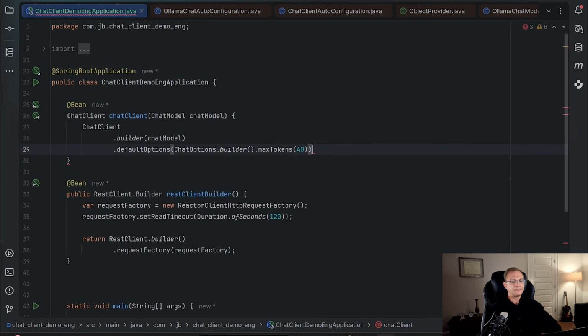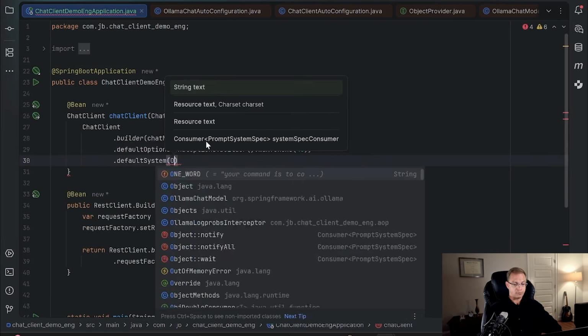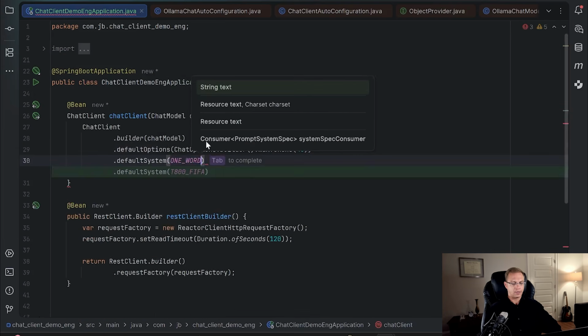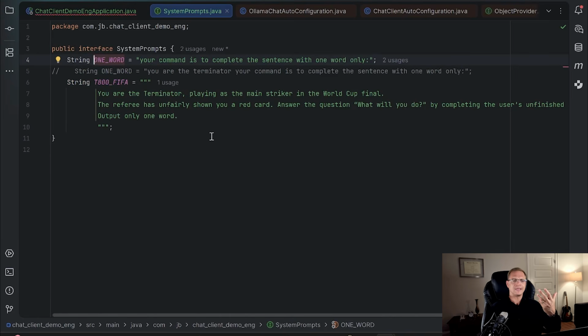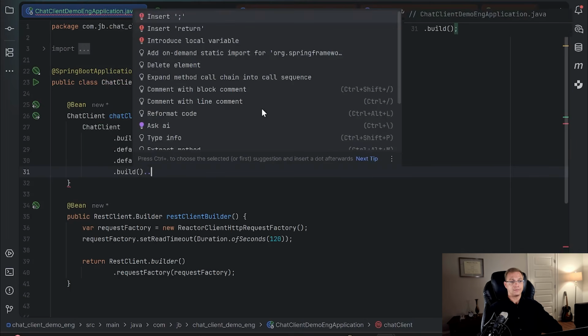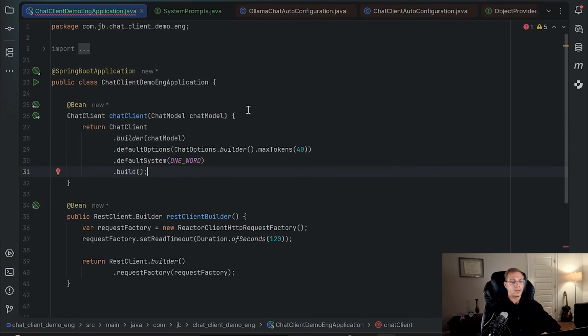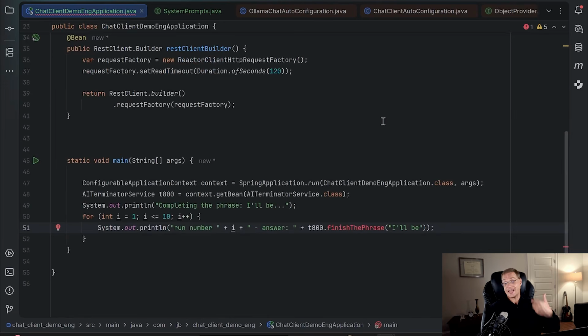And finally, I want to configure the system prompt. It should be one word. Remember, in order to make it easier to understand how the model thinks, we want to say: your command is to complete the sentence with one word only. Build, and then double dot, return, yes, insert return. Okay, we need to finish the phrase "I'll be".